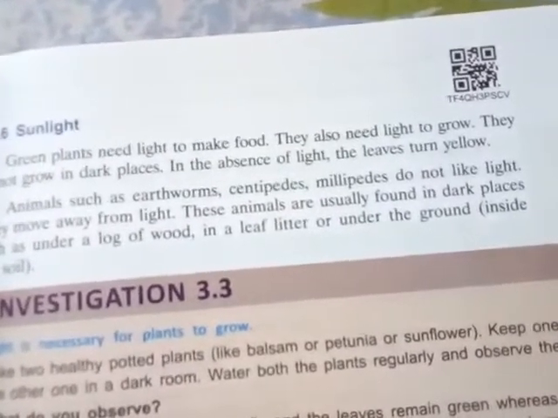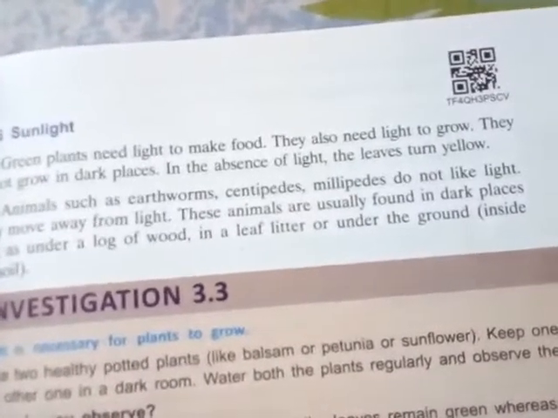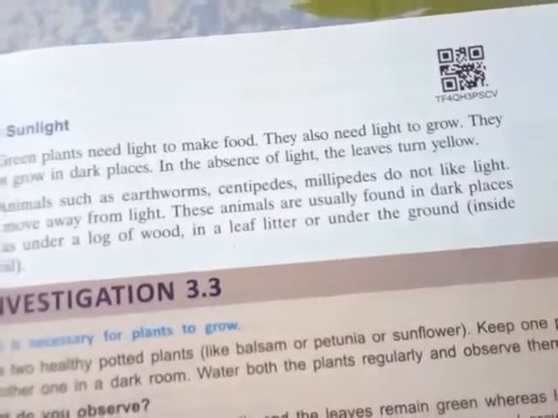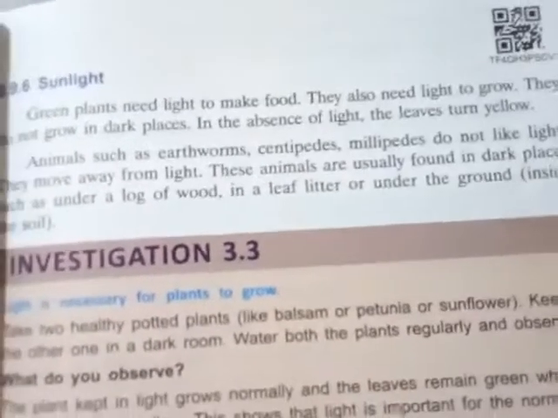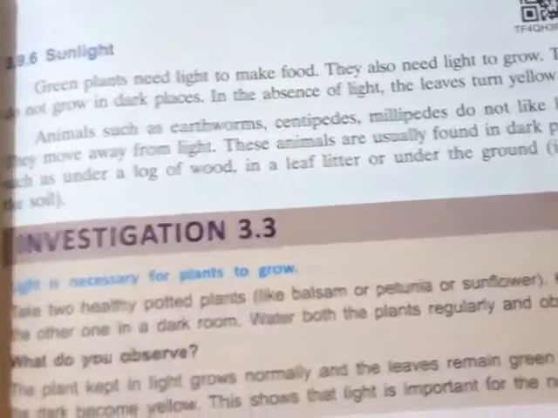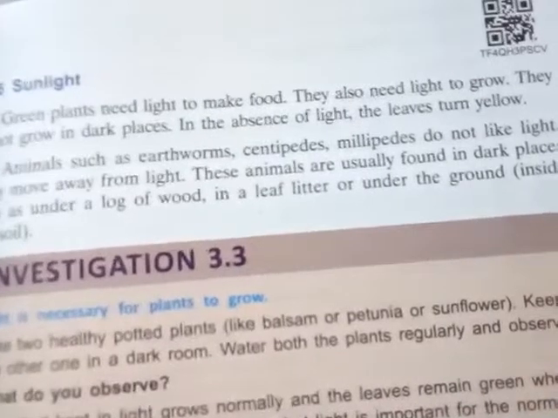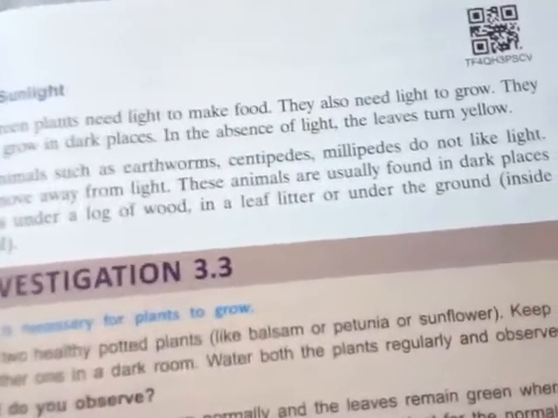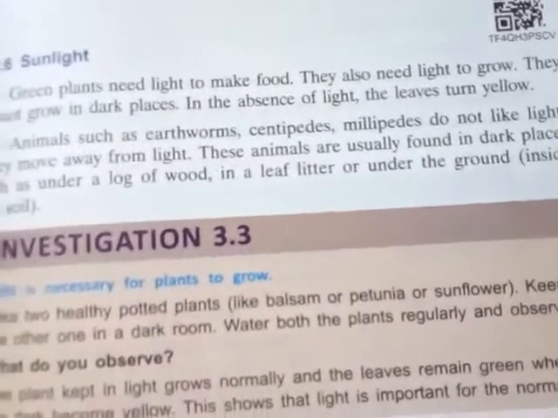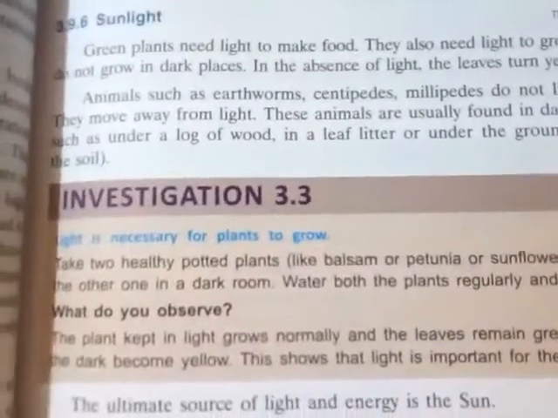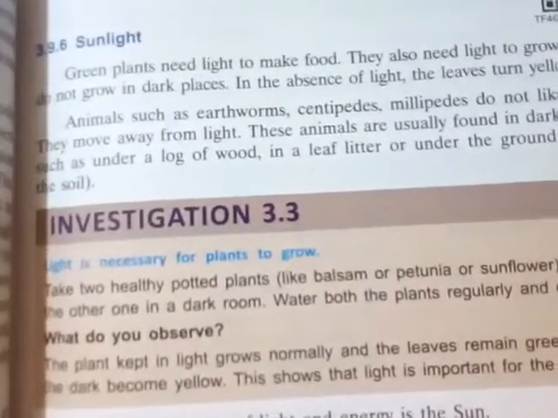These animals are usually found in dark places, such as under a log of wood, in leaf litter, or under the ground inside the soil. Some plants need light, and some plants do not need light; they survive in the dark. So sunlight is sometimes required and sometimes not required. The ultimate source of light and energy is the sun.